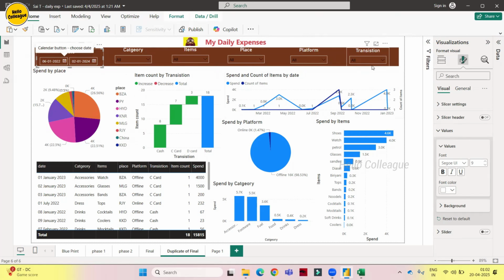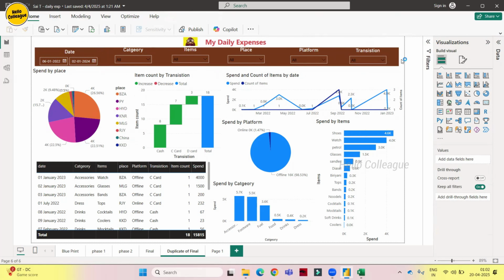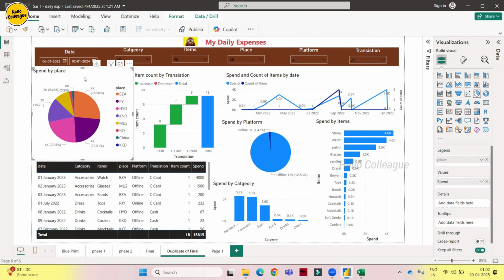So this is how we can change it. Okay. We will compare everything after completing this one with the final version. Yeah. Now coming to this visual, this is looking nice, but as these filters have the titles in the middle, we will also change it to middle.